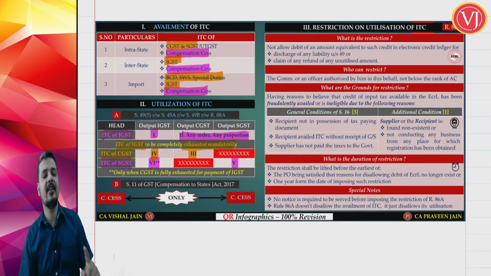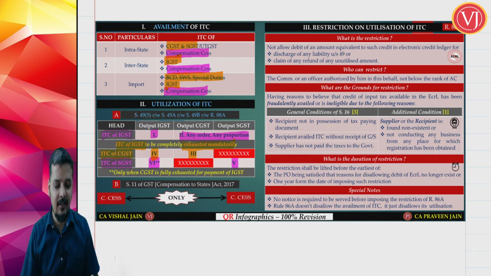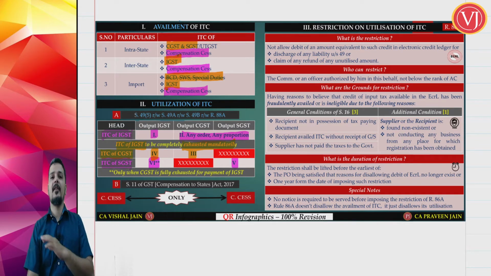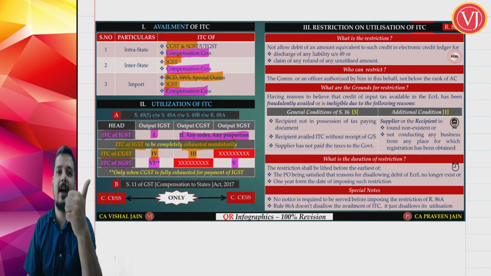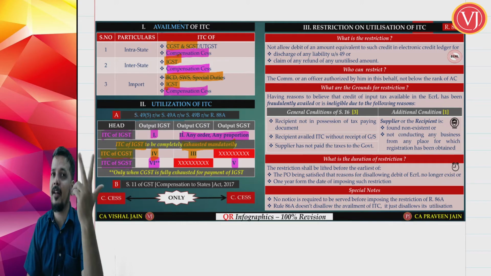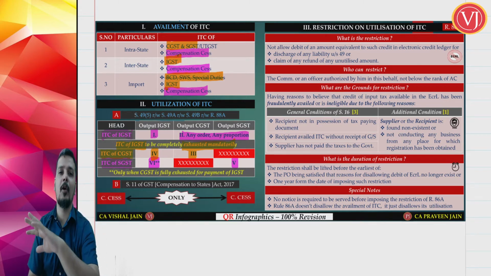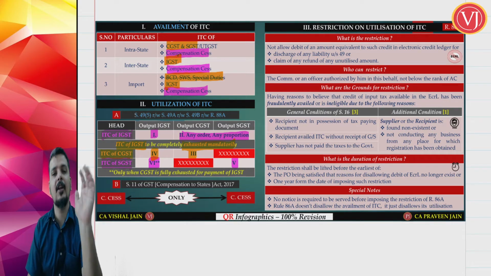Likewise, SGST credit cannot be used for CGST output. So that, friends, you have to remember. The sequence is first fully use IGST credit, then use CGST credit, then use SGST credit. IGST credit first use it for IGST output, then for CGST output, SGST output, any ratio, any proportion, any order.